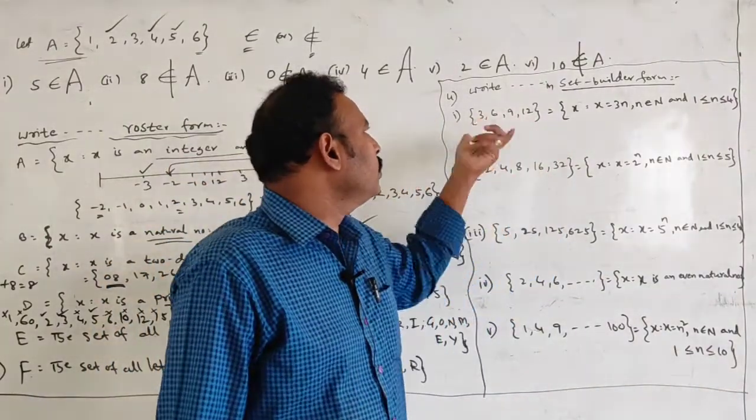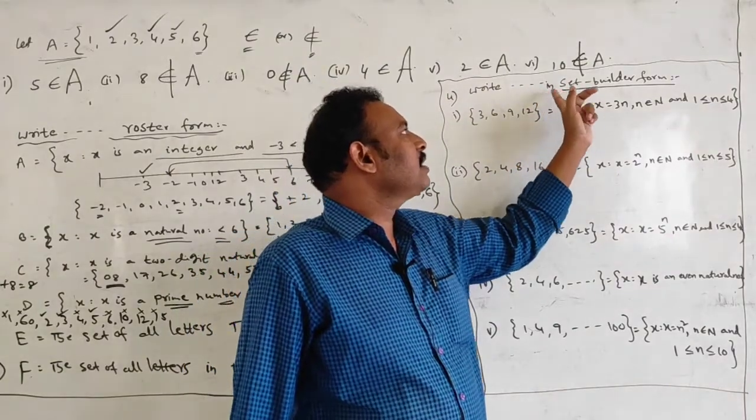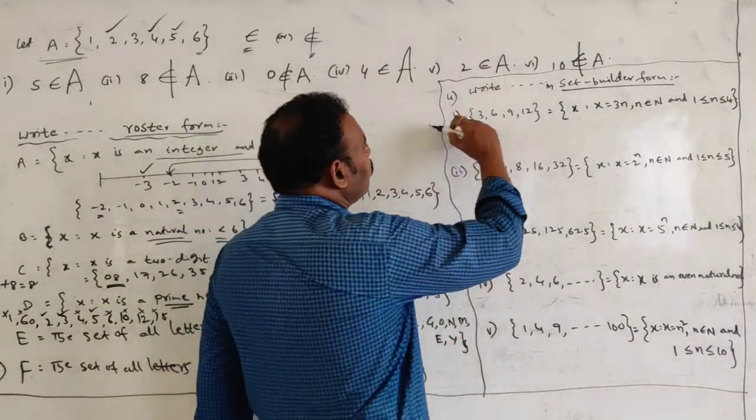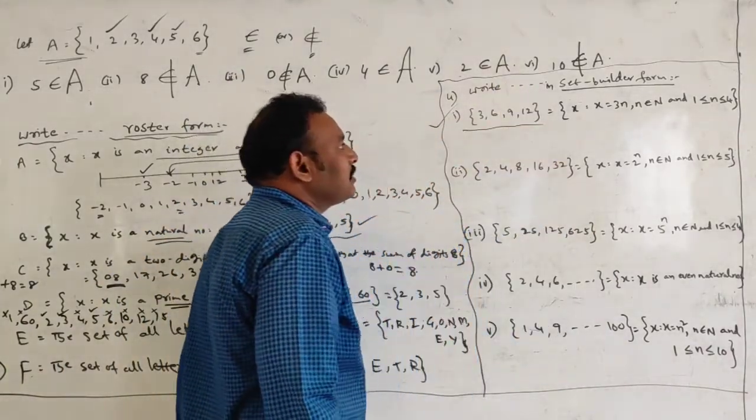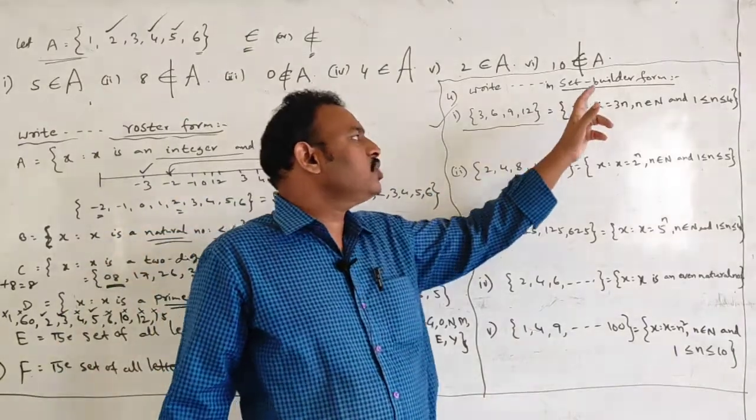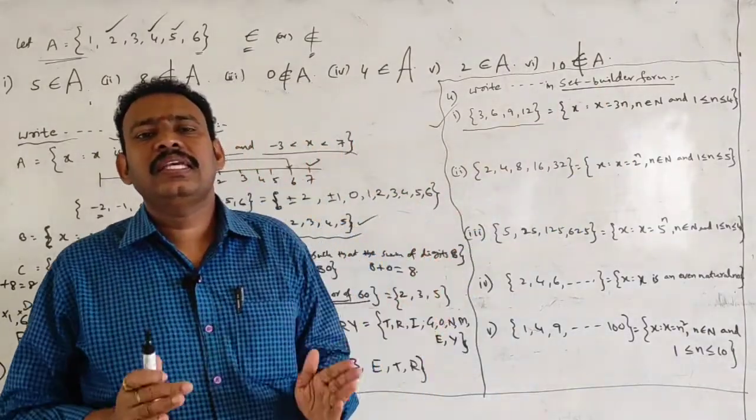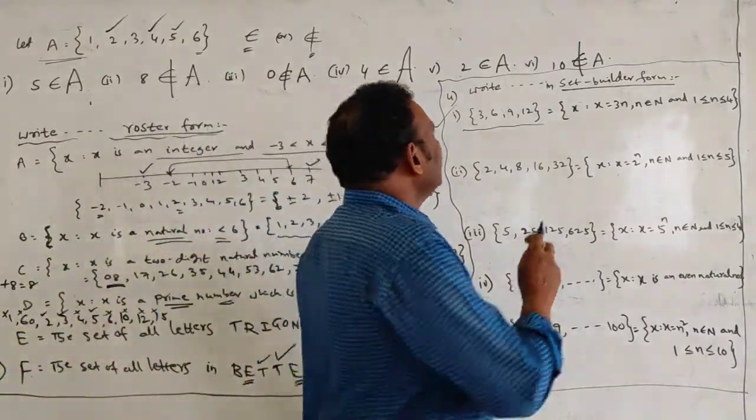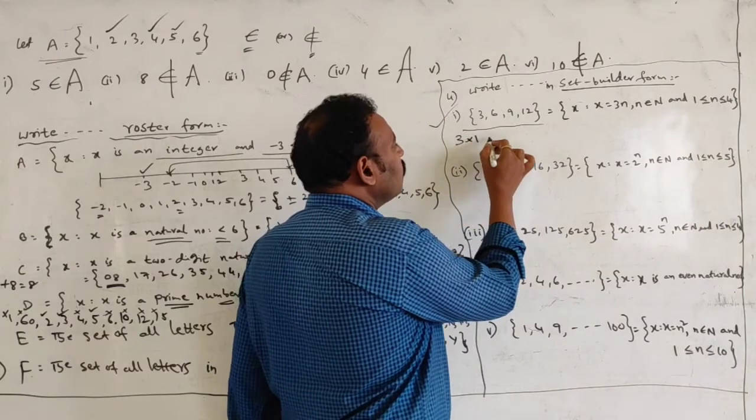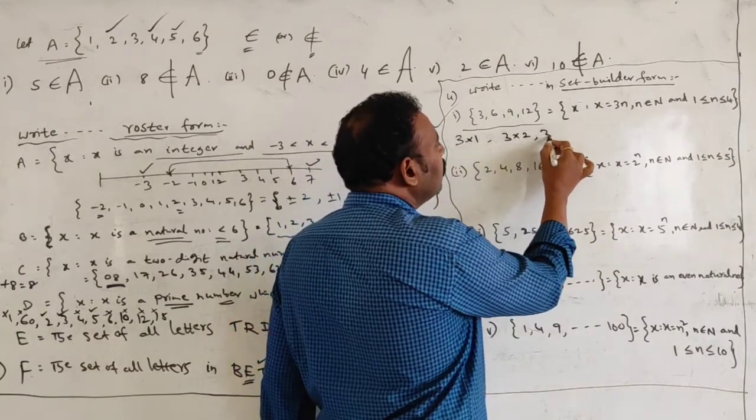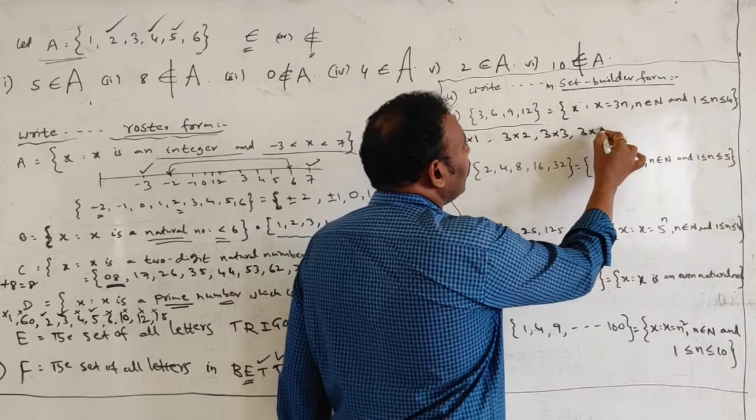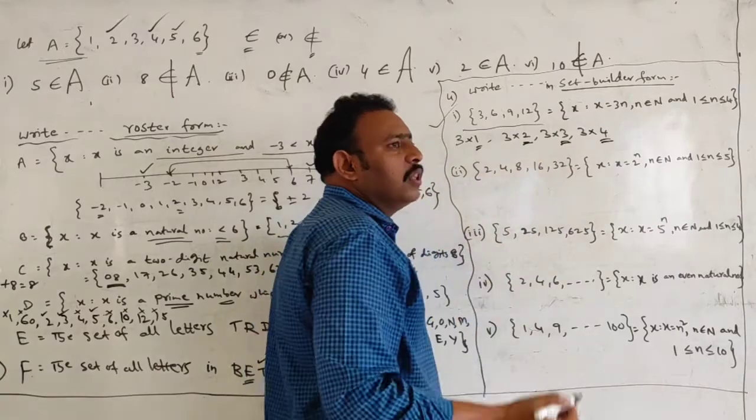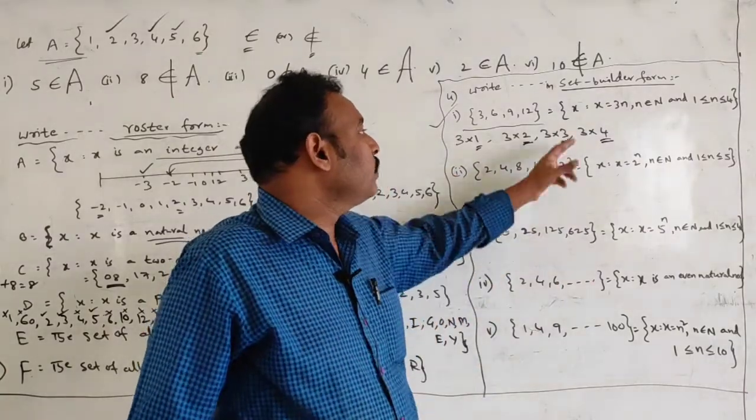Next, coming to write the following sets in set builder form. First one, x: 3, 6, 9, 12. They have given 3, 6, 9, 12. One common property is there. What is that common property? Let us see, students. 3 into 1, 3 into 2, 3 into 3, 3 into 4. The common property is multiples of 3, 3n, up to 4.